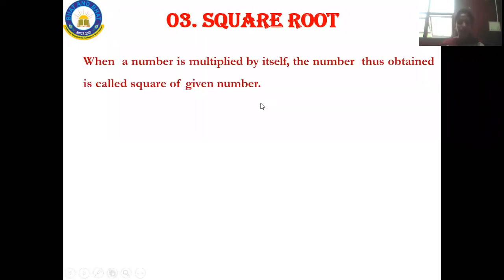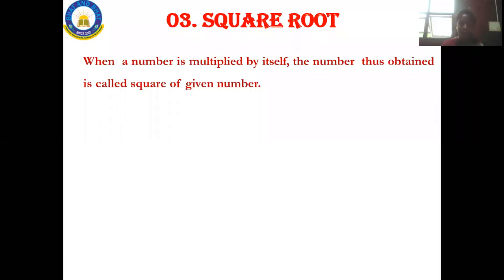When a number is multiplied by itself, the number thus obtained is called the square of the given number. What I did was multiply 8 with the same number 8, and I got 64. Then I asked you to find the square root of 64, and you gave me the answer 8. So the square root of 64 is 8. This is what the square root is.